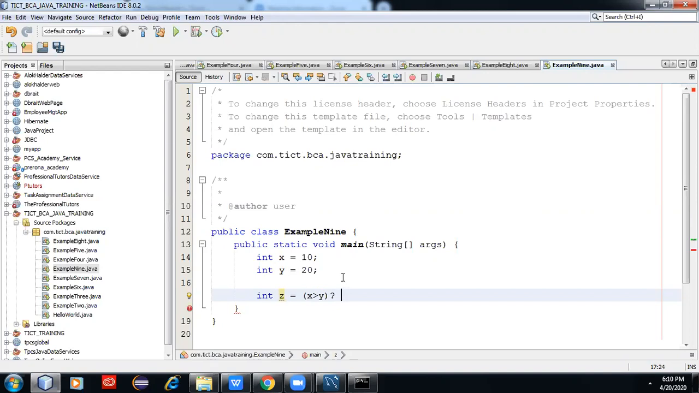What we are doing: if x is greater than y, it means true, so we write 1, else it will print 0, which means false. Whether x greater than y, it is 1. If it is not greater, it prints 0.